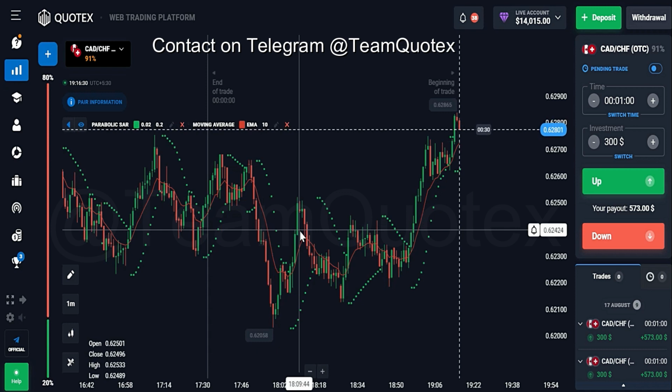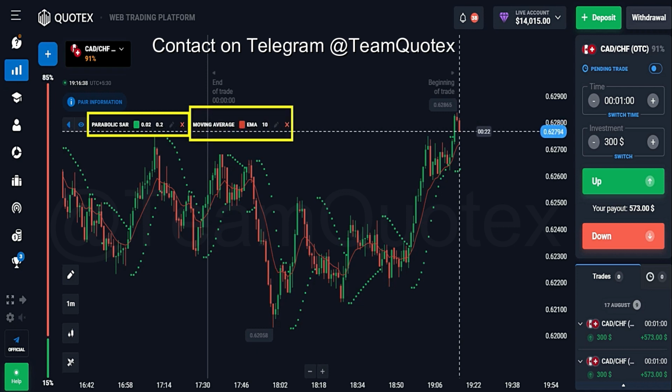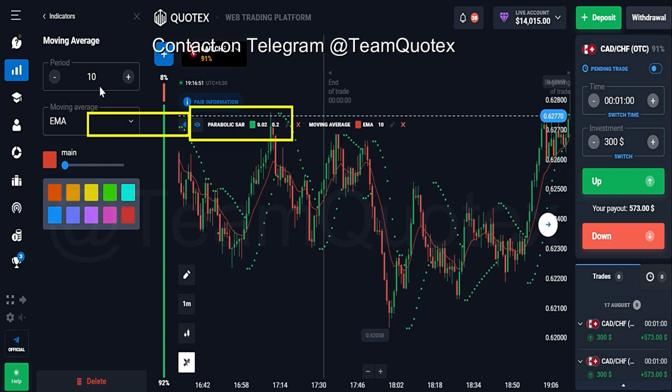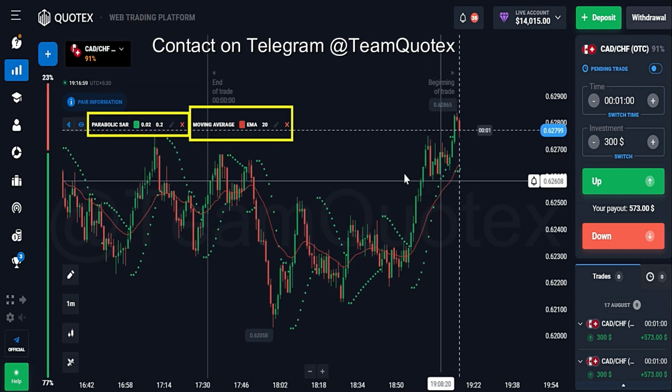So this is the basic concept, but you have to keep in mind that we will use parabolic with its default value, and we will use 20 EMA. We can use 20 EMA, we can use 10 EMA, guys. So this is the concept. At the start of this video, I changed from 10 to 20, but it's okay. You will use 20, guys, because on 20 you will get some good confirmations.